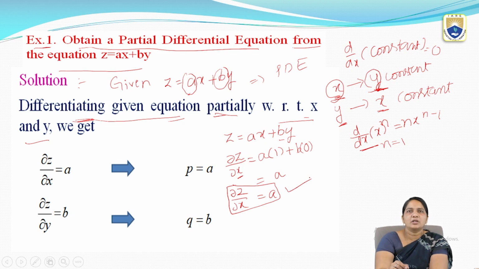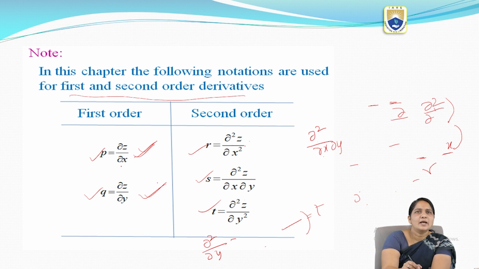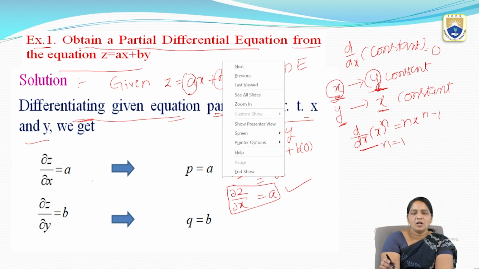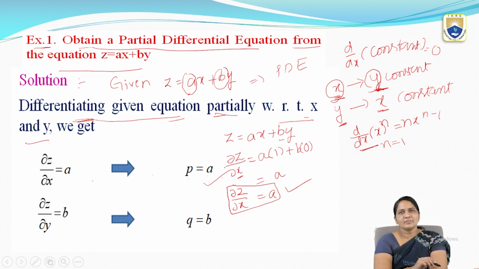So already given the notation in the before slide, we can observe here P. P is dou z by dou x. So according to this, I am going to replace P equal to a. So dou z by dou x equal to a, that implies P equal to a. This is the first one I got after doing the partial differentiation with respect to x.